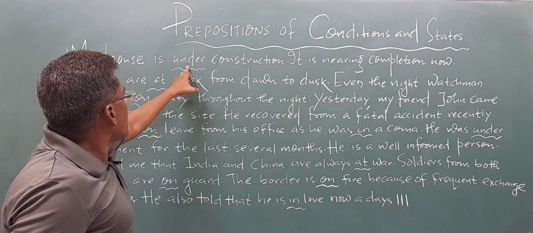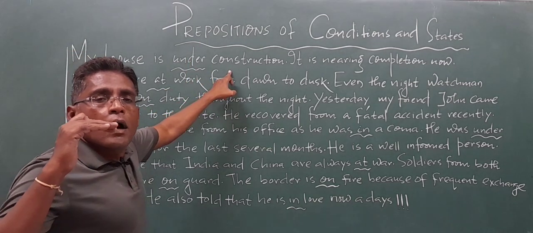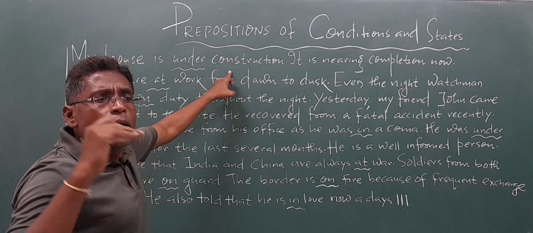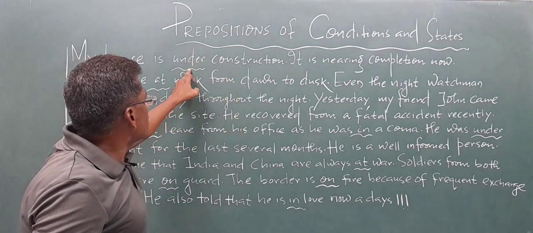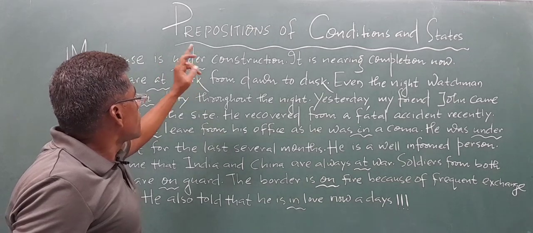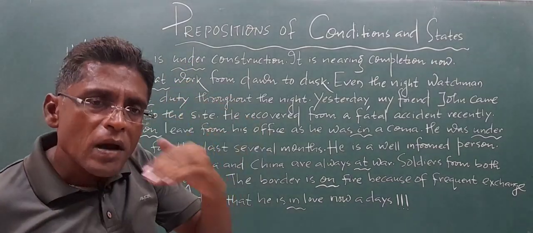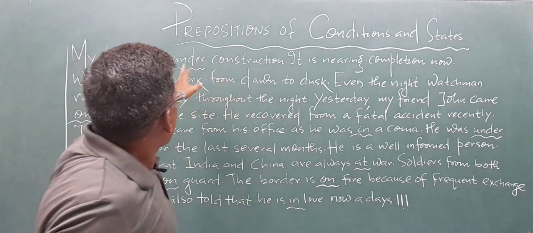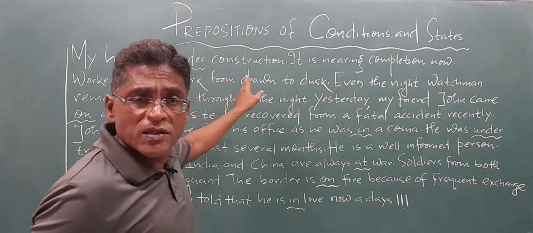Well, for construction, it means my house is in the process of being constructed. So that's why here under means the process or the condition or the state of my house which is being constructed. So I have underlined the preposition under for your own convenience.